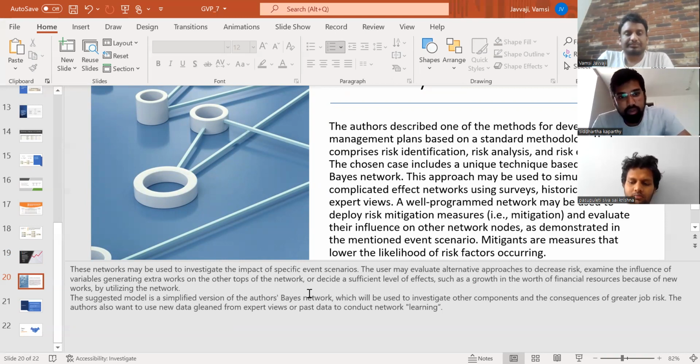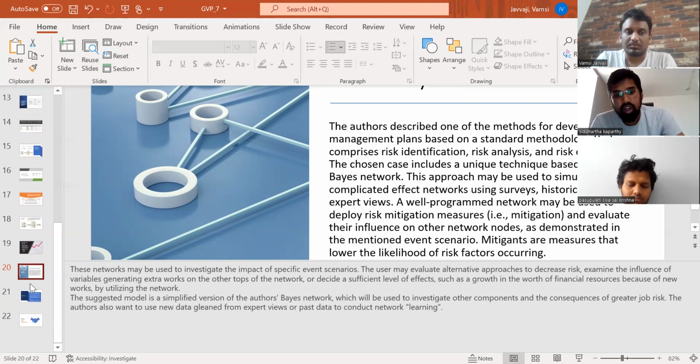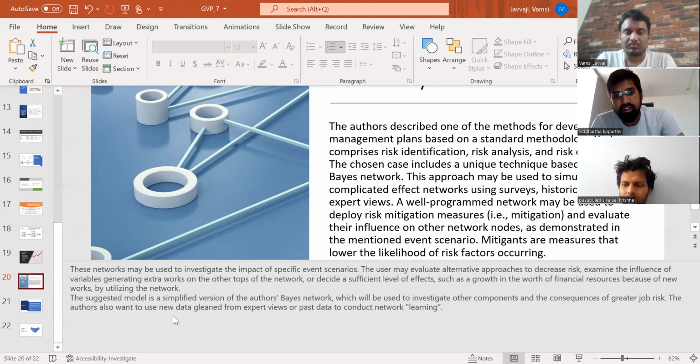These networks may be used to investigate the impact of specific event scenarios. The user may evaluate alternative approaches to describe risk, examine the influence of the variables, generate extra work on top of the network, or decide a sufficient level of effects, such as a growth in the worth of financial research because of the new work, by utilizing the network.